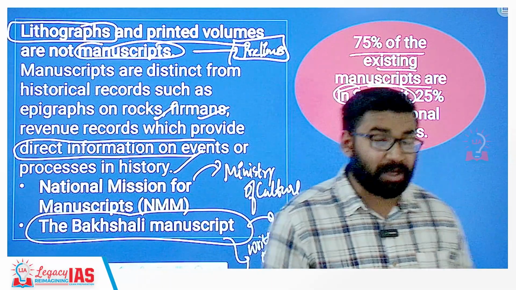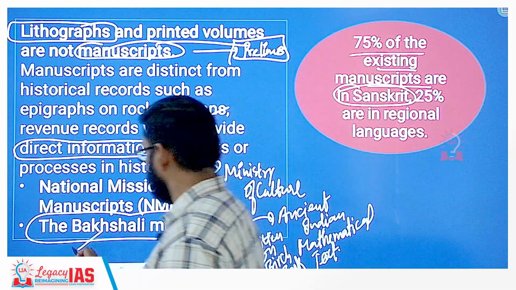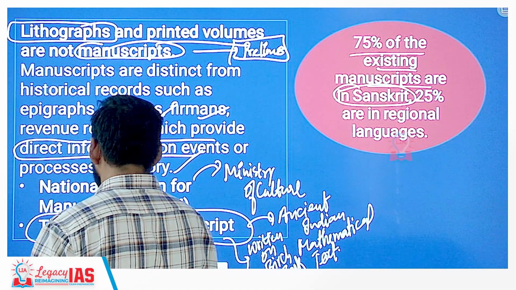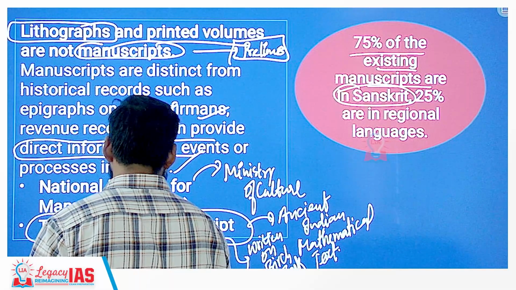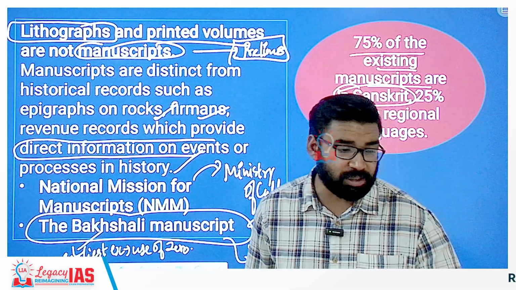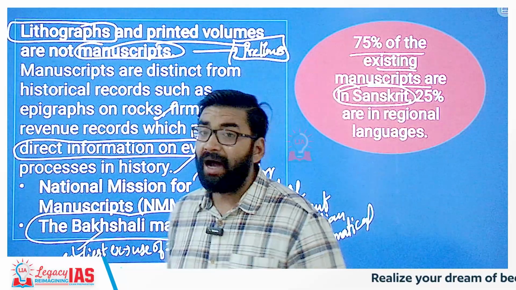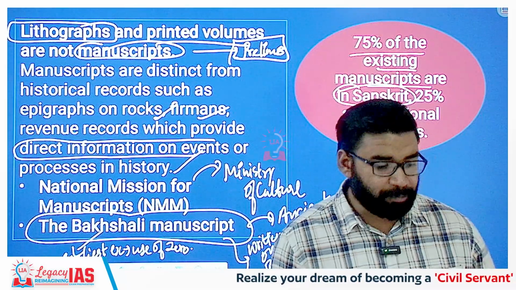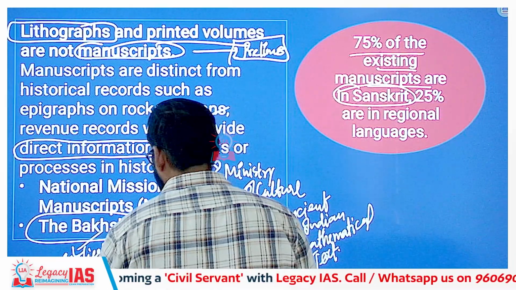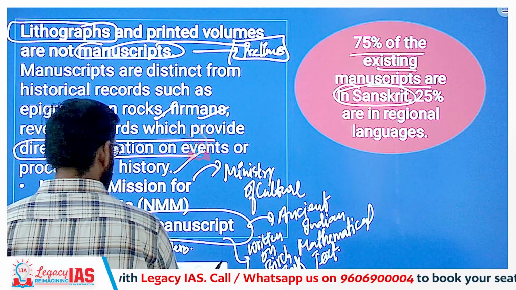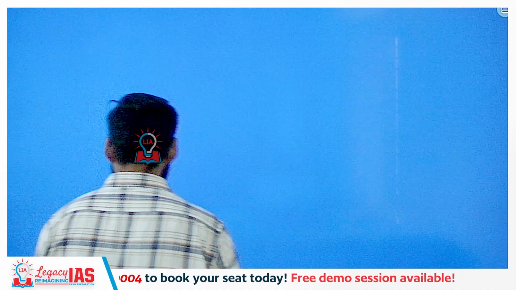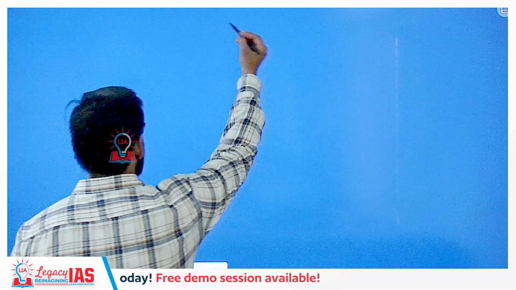Earliest example in what case? Use of zero. So this is considered the earliest example with respect to the use of zero. Clear? So UPSC might ask this question this year because these things are important from the perspective of art and culture as well. Getting my point? And that is why remember, the Government of India has introduced the National Manuscript Bill of 2023. So these are some important things.